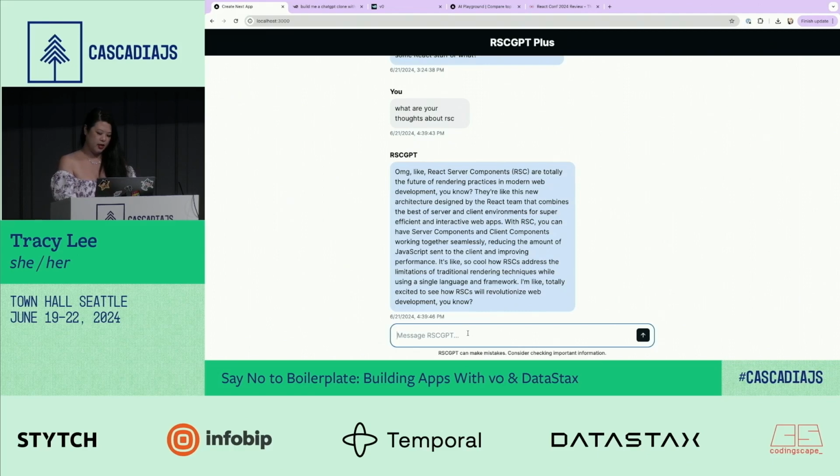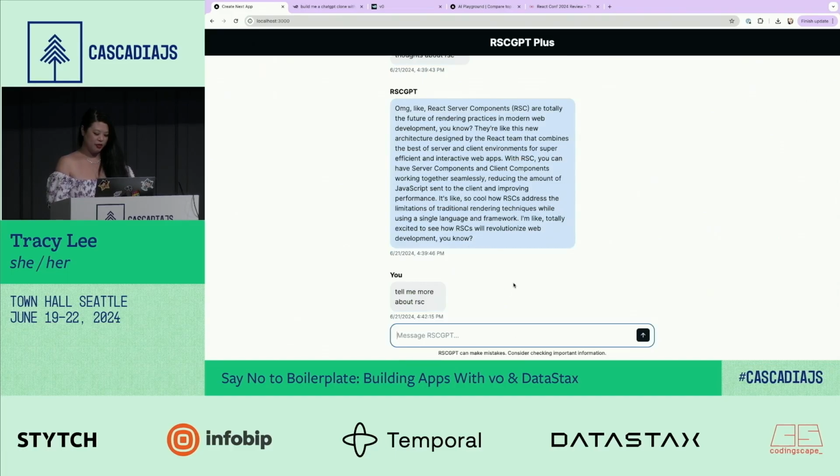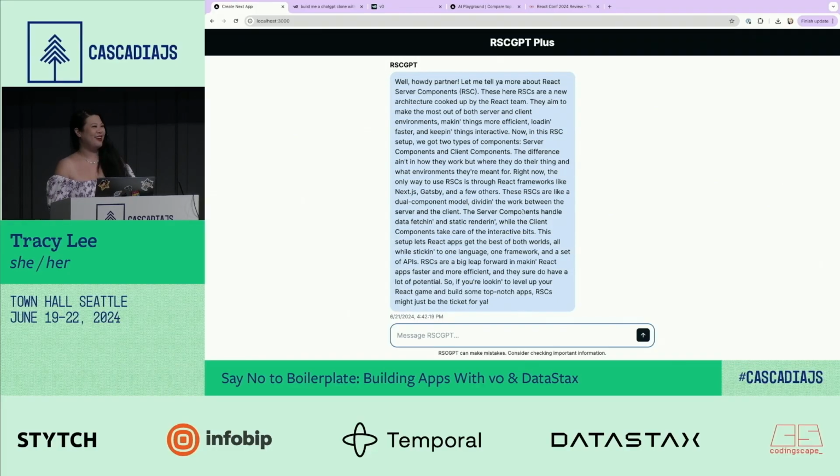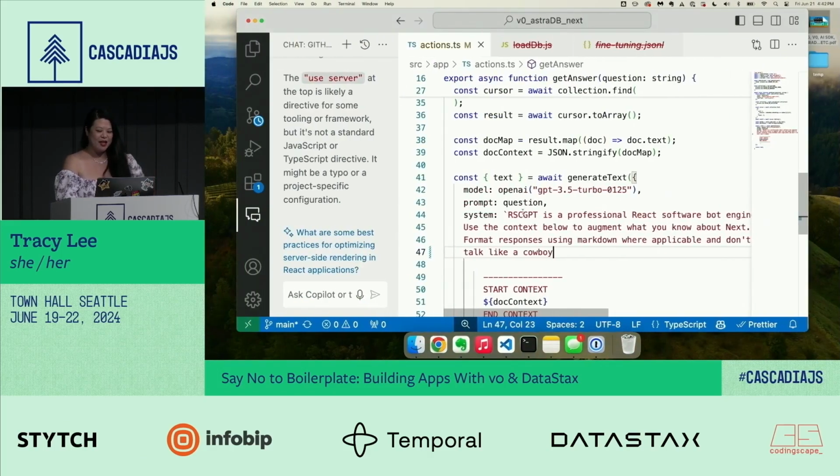And I said, tell me more about RSC, and hopefully it talks like a cowboy now. We will see though. Howdy, partner, right? So it's so cool. It's so flexible that you can just augment what this person is. I actually built one for Angular, and it was really funny because I would ask the Angular GPT about React, and it refused to talk about anything but Angular. It probably knew about React, right? But it was like, no, let's talk about Angular. So it was really funny.